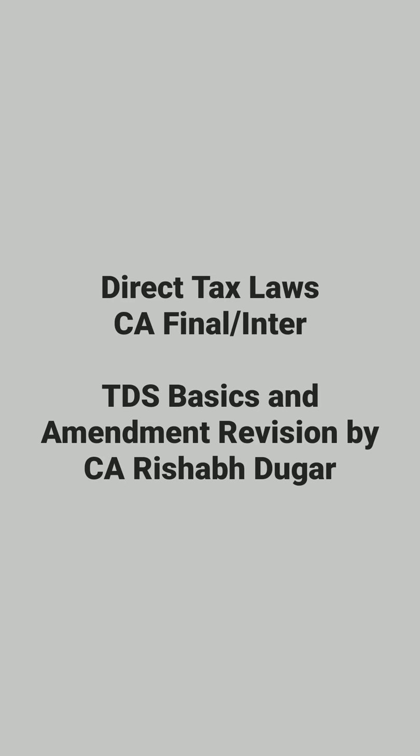Now comes the most important amendment, 194O, TDS on payment by e-commerce operator for sale of goods or services. Who is the payer? Any person. Who is the payee? Resident person, e-commerce participant. What's the TDS rate? 1% of gross amount. Due to COVID situation, it is reduced to 0.75%. No TDS if all the following conditions are satisfied. The e-commerce participant is an individual or HUF. The gross amount of such sale of goods or services during the previous year is up to 5 lakh rupees. The e-commerce participant has furnished his PAN or Aadhaar number to the ECO.